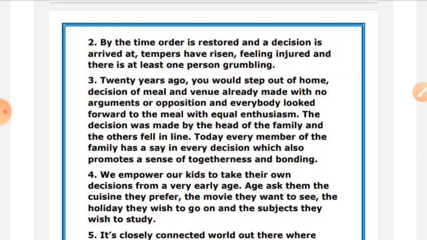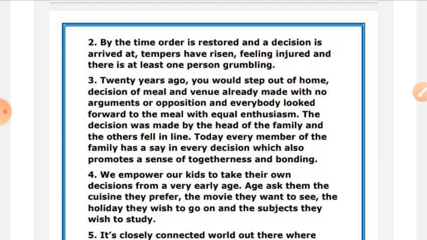So these are the catch things that you can understand by reading a story just once. Twenty years ago, you would step out of home, the decision of meal and venue already met with no arguments or opposition, and everybody looked forward to the meal with equal enthusiasm. So now you know this is what we are talking about, twenty years ago. The decision was made by the head of the family and others fell in line. So something about decision making is going on.